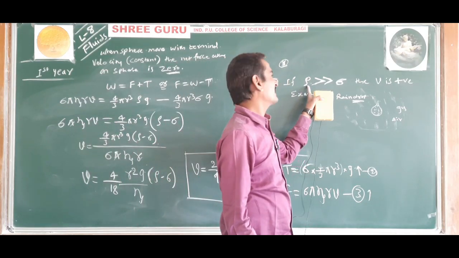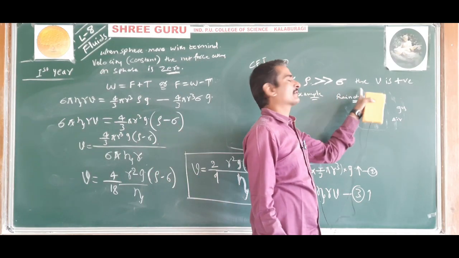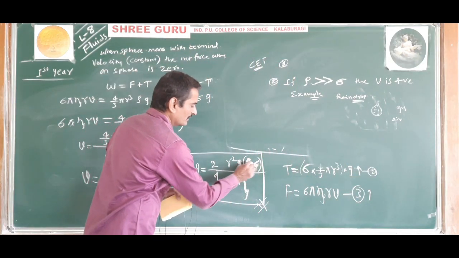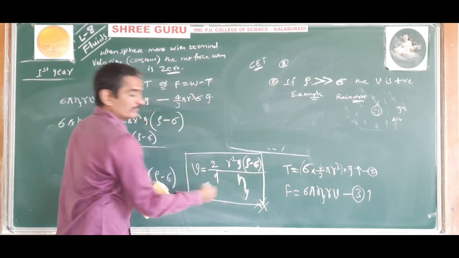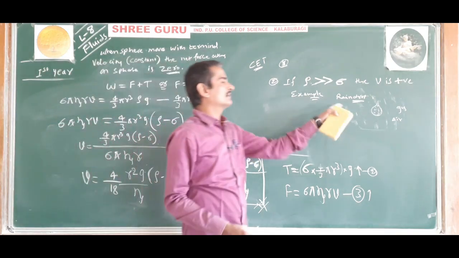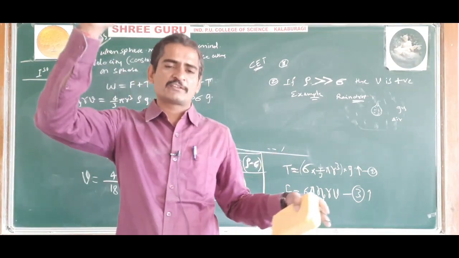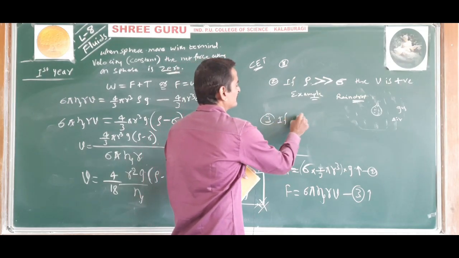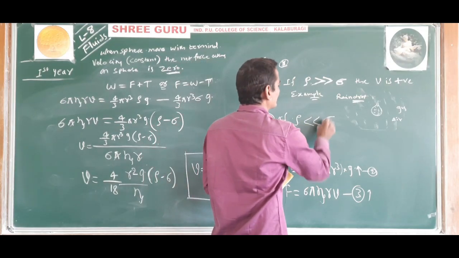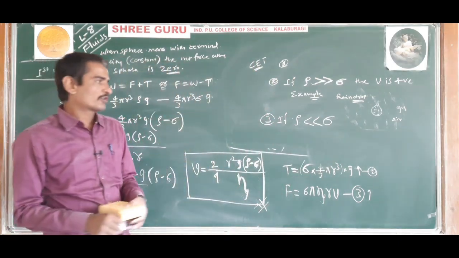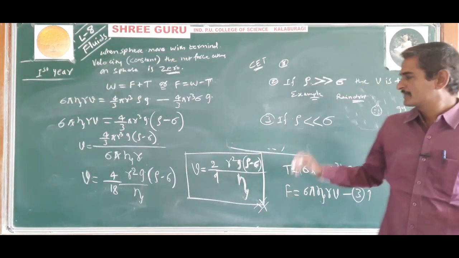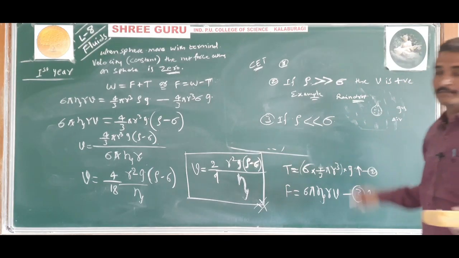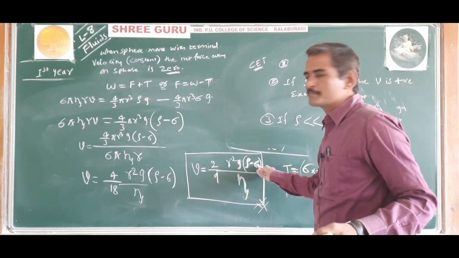If the density of the sphere is greater than the density of the liquid, that is, rho is greater than sigma, then this entire thing becomes positive, so the terminal velocity becomes positive and the sphere moves downward. Second point: if the density of the sphere is less than the density of the surrounding fluid, then this is a smaller number and this is a bigger number.